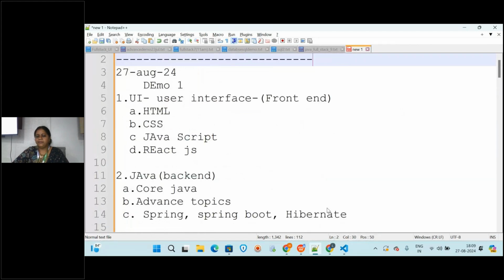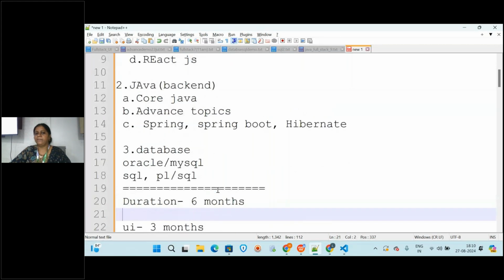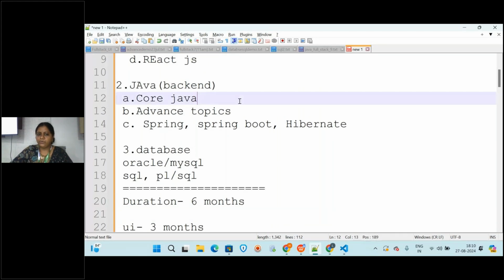Okay, see here, as I said, I will explain in detail about these topics. So we have seen about the UI, about some information, web application and website. And what about the Java? What you are going to learn in the core and advanced topics in the back end. Okay, that is also important to know. So first you will be learning about core concepts of Java. In this you will be starting to learn what is a program. Can anyone answer in technical terms what is a program?